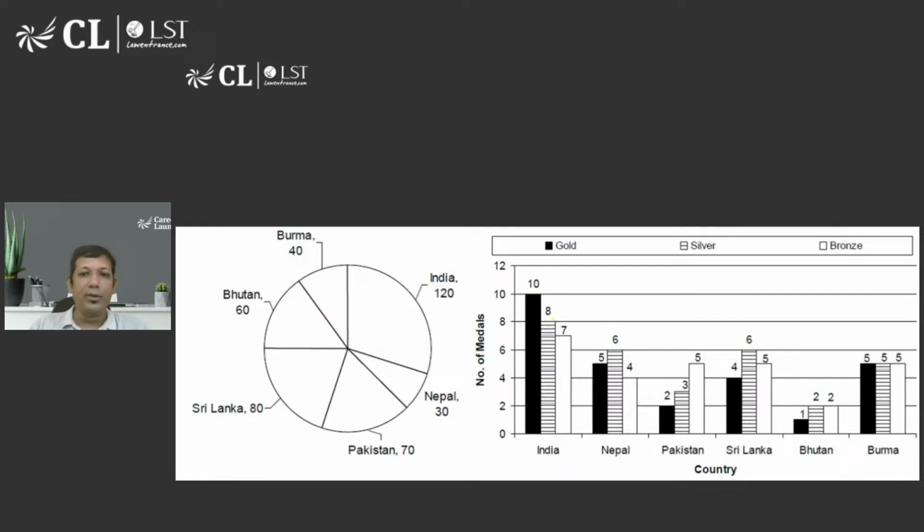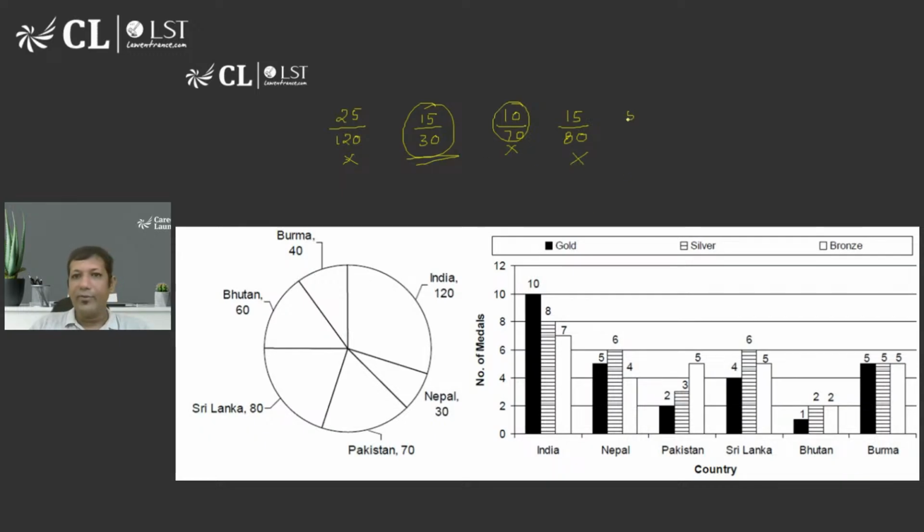So India is getting what? 18 plus 7, 25. How many participants did India have? 120. Nepal is 15, and total number of participants are 30. So basically this is 0.5. That's very high. So India definitely is not the first one. Pakistan is getting 10 out of how many participants? 70. That's not very high, so rejected. Sri Lanka is getting 15 out of 80. Definitely less than 0.5, so rejected.